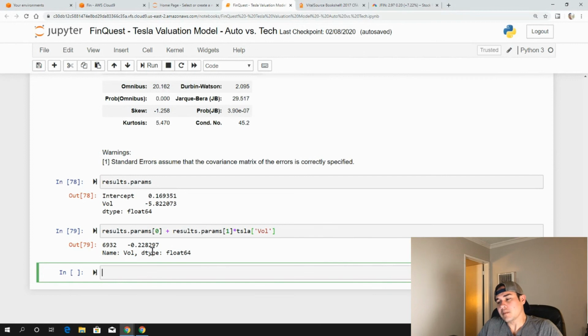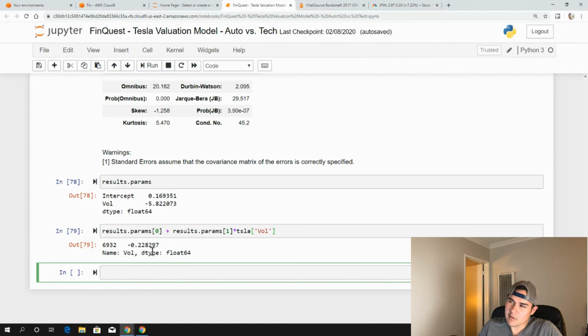Basically, we can interpret that as, using the technology model as our basis to value Tesla, the market is significantly undervaluing it. It's giving it an even higher earnings yield, in a sense, versus what we predict with our technology model.